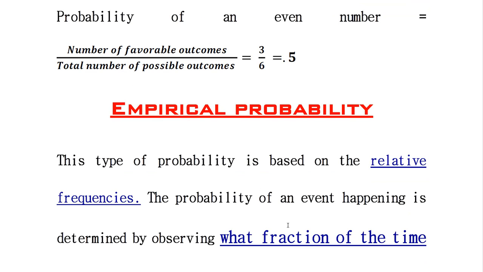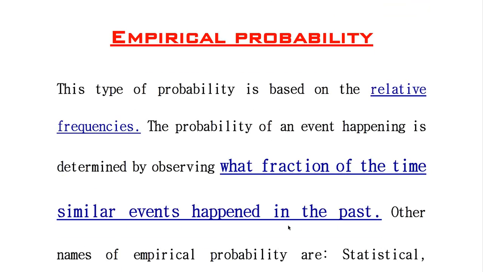Here we study empirical probability. This type of probability is based on relative frequencies. The probability of an event happening is determined by observing what fraction of the time a similar event happened in the past.